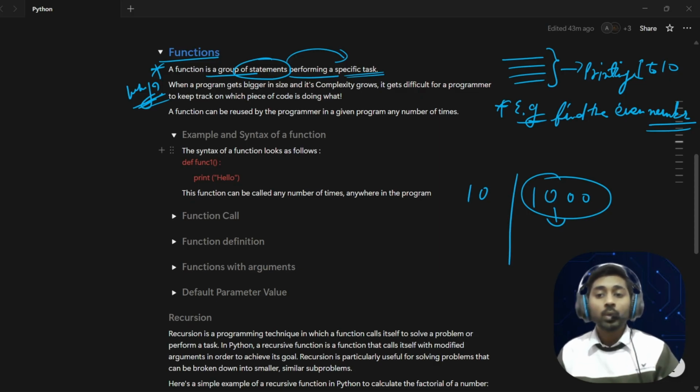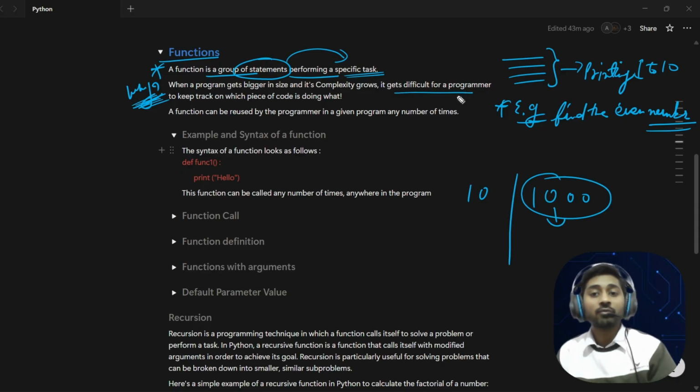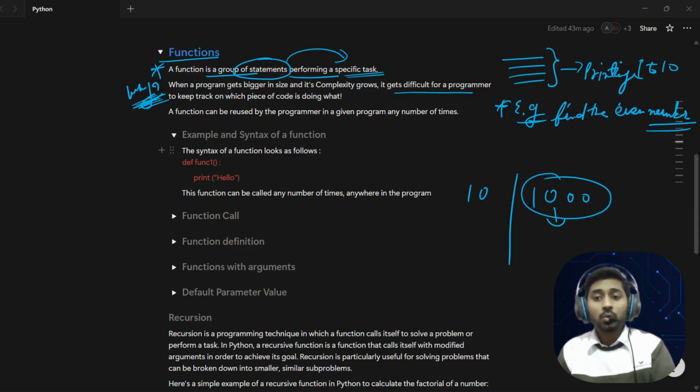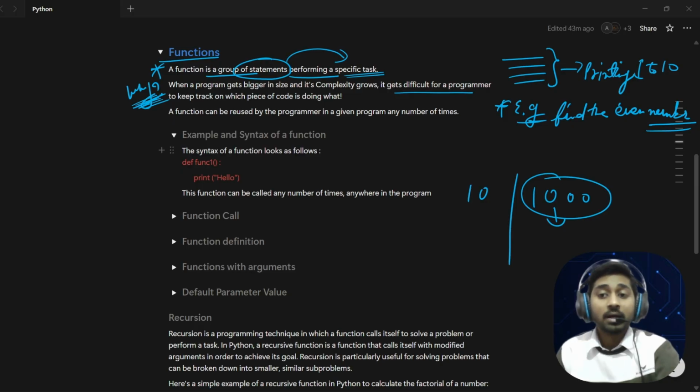We do not know which code is doing what. That is why we have to use functions. If you have 10 lines, we can easily manage, okay, this code is doing this. But with thousands of lines, it is very difficult to manage all of it. That is why you should use a function here.